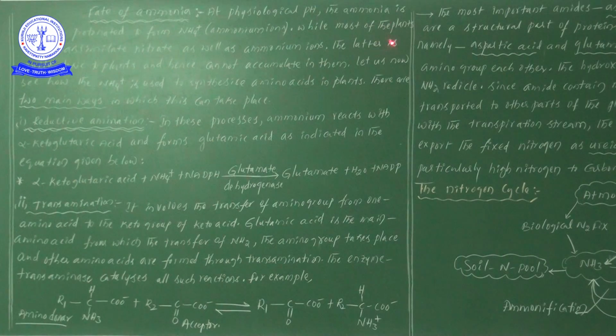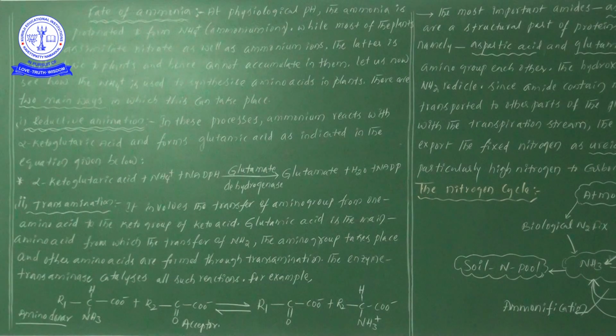Most of the plants can assimilate nitrate as well as ammonium ions. So the plants have the capability to take up nitrate as well as ammonium ions. But the ammonium ions are quite toxic to the plants.